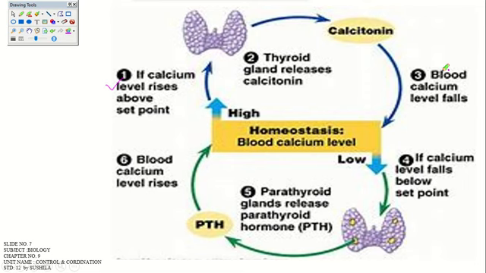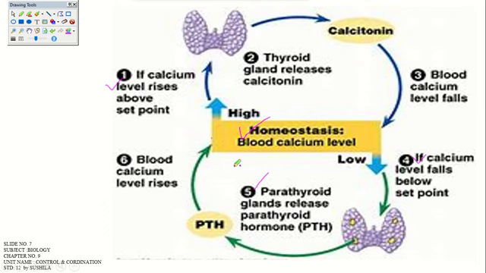If a higher amount of calcium is already secreted in our body, then thyroid hormone ultimately decreases the level of calcium. And if calcium levels are low, which hormone will act to increase the level of calcium? In the fifth step, it is parathyroid hormone, and ultimately this leads to the homeostasis condition for the body, that is regulation of the blood calcium level.